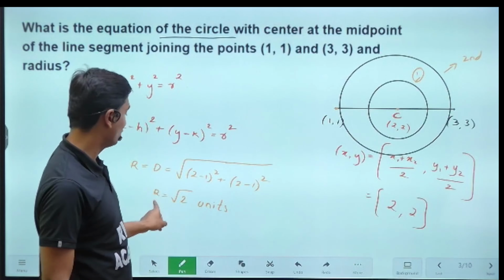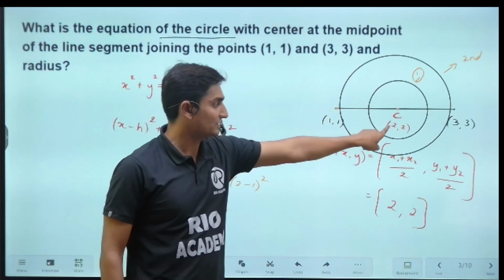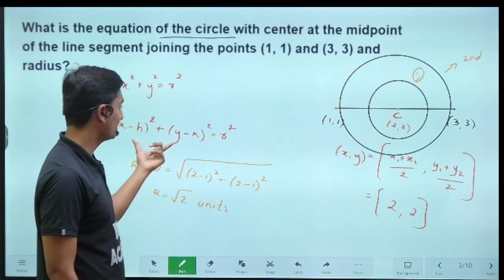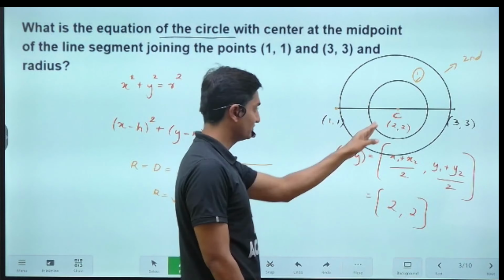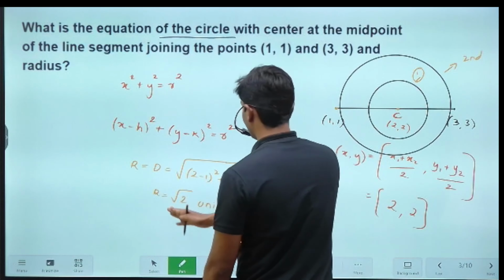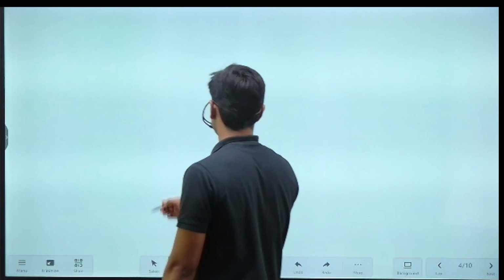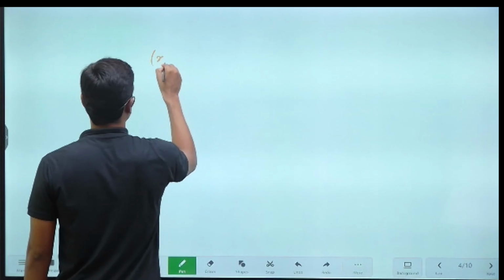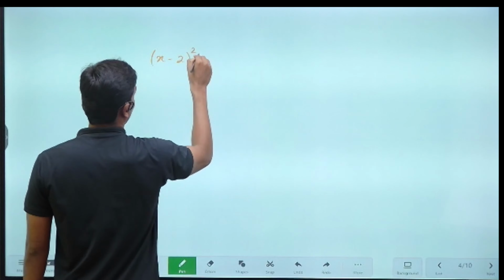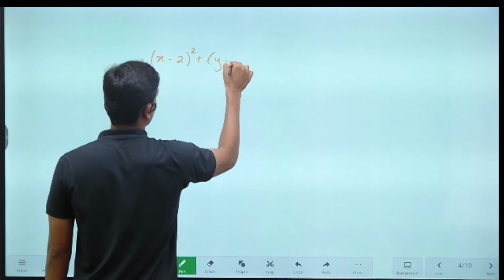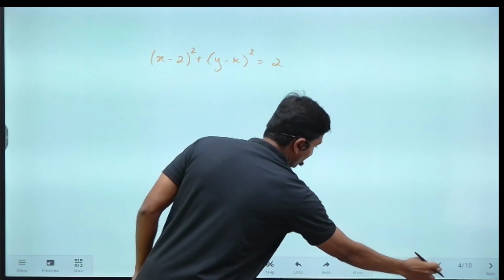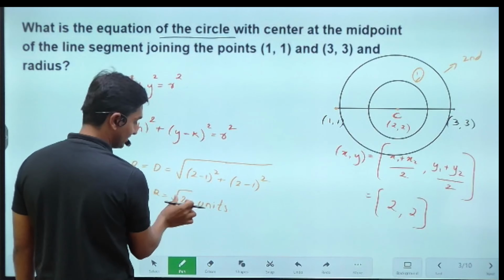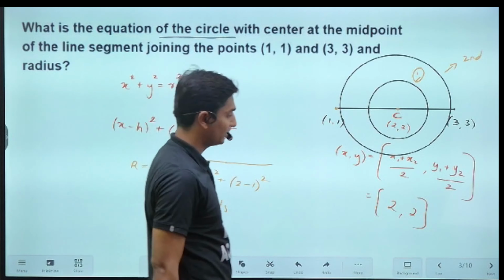The radius that we have obtained is root 2. Now we know the value of radius, and we know the coordinate of the center, 2 comma 2. We already have the equation, so just substitute the values and simplify. What is h? 2. What is k? 2. What is the radius? Root 2. So our equation will turn out to be (x minus 2) whole square plus (y minus 2) whole square is equal to 2. In the equation it is r square, the radius is root 2, so root and square get cancelled out.